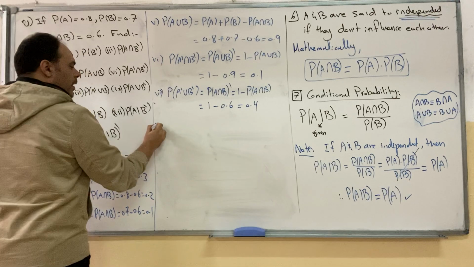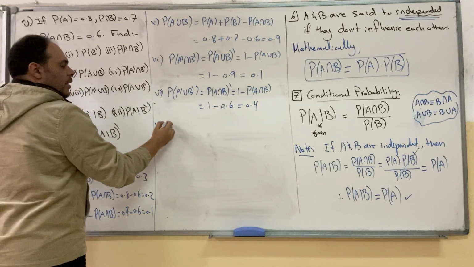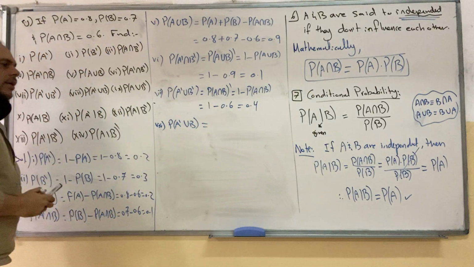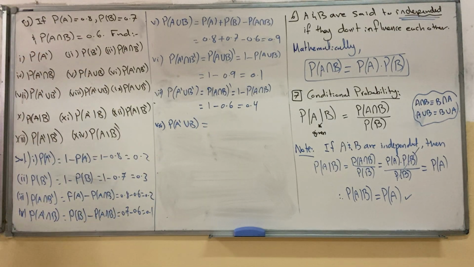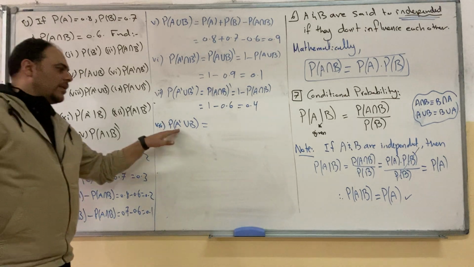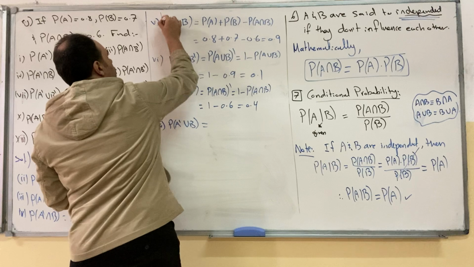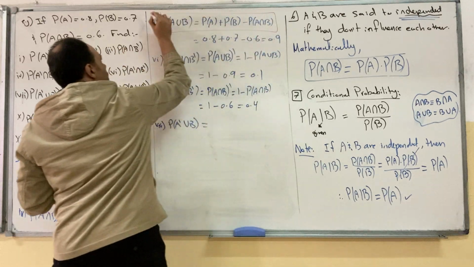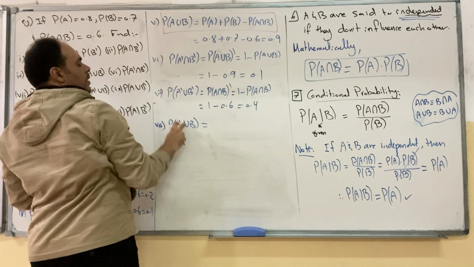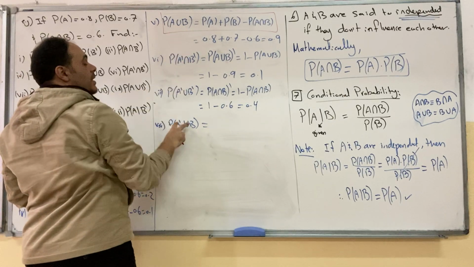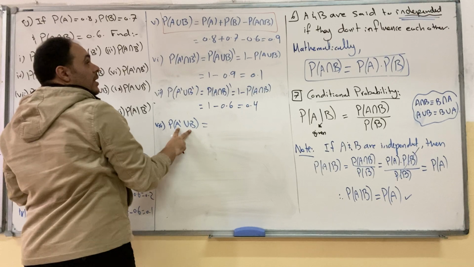Number 8, and this is the most important one. It's probability of A complement union B. Between the 7 rules, you will not find a rule written in this form. The only rule we know for the union is the third one, this one. But look at these two probabilities, these two events. It's A union B, and this is A complement union B.